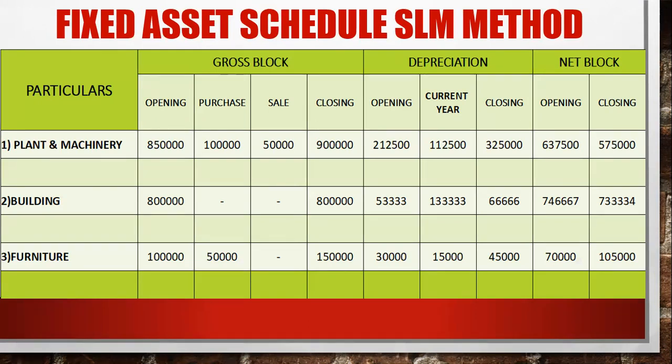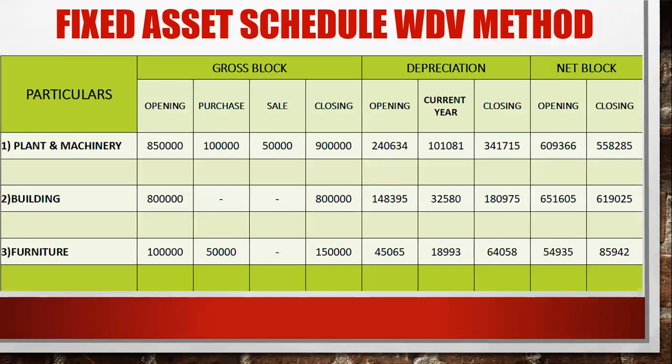Because you have plant and machinery opening balance 8,50,000. Here you can see, here in the WDV method also you can see, plant and machinery 8,50,000. You have made 1 lakh purchase, sale is 50,000 and closing is 9 lakh.